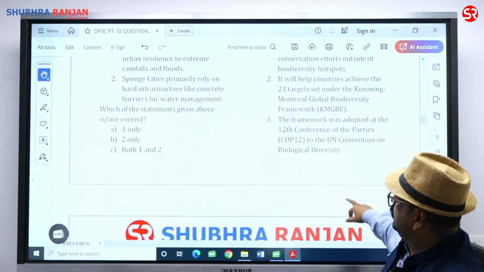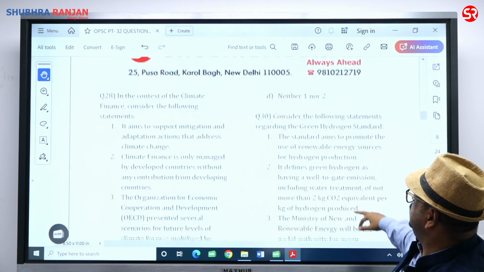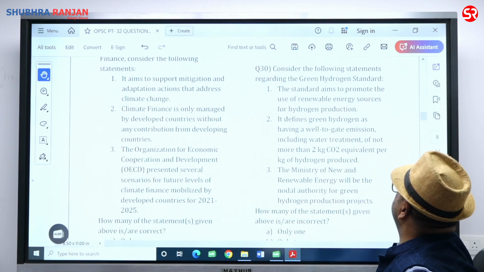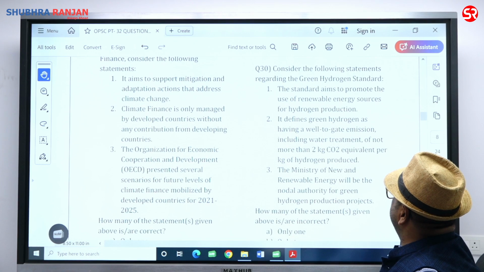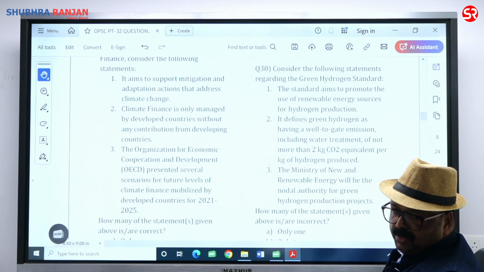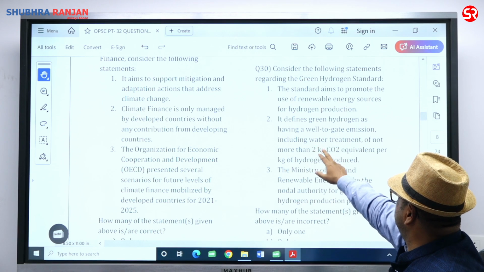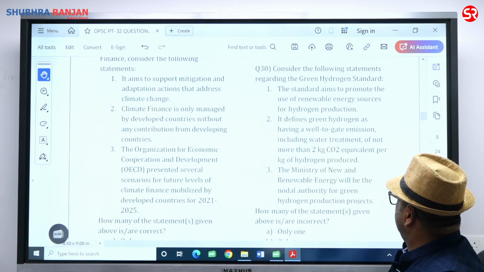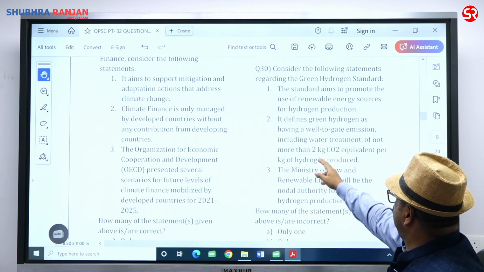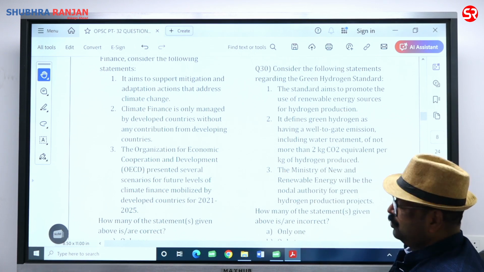29. Okay. Let's come to question number 30. Consider the following statement regarding the Green Hydrogen Standard. The standard aims to promote the use of renewable energy source for hydrogen production. That is right. Second, it defines green hydrogen as having a well to gate emission including water treatment of not more than 2 kg of carbon dioxide equivalent per kilogram of hydrogen produced.